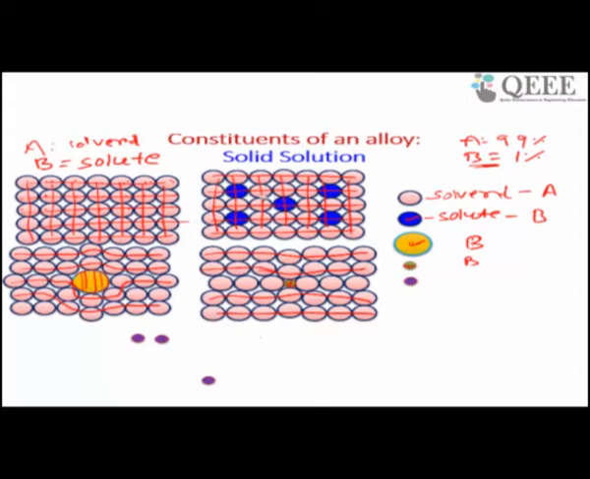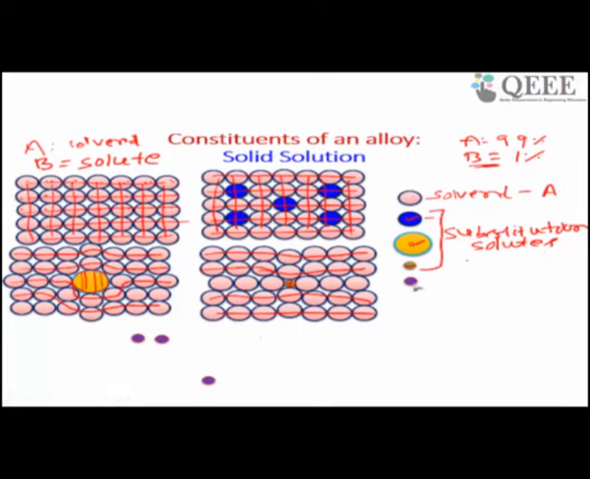So in all the three cases, what happens? You have replaced solvent atoms with B solute atoms. So all the three conditions are called substitutional solute. You have substituted A atom with B atom. That's why it is called substitutional solute.